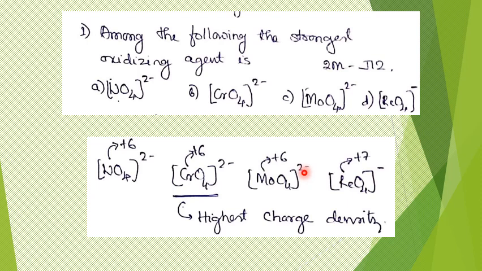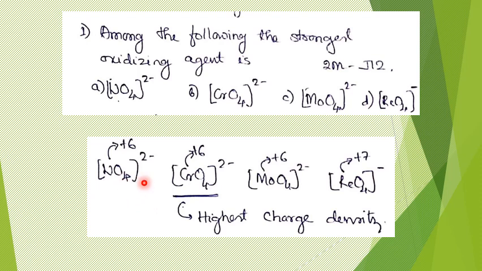From that point of view, just by looking at the question itself, you should get a gut feeling that this +7 one is not the answer, because these 3 are from the same family and in the same oxidation state. Maybe you should get the feeling that they are expecting you to compare the strength of these 3. Even if you didn't get that, not a problem.